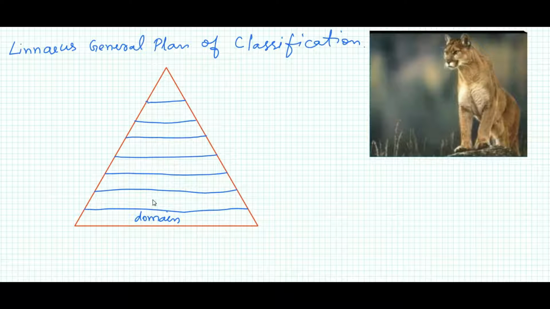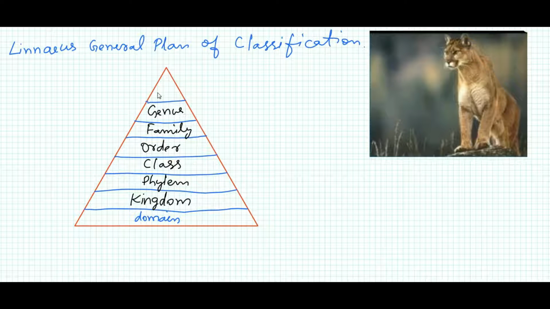The next level is kingdom. After that phylum, and thereafter class, order, family, genus. The lowest rank is species. When we study organisms belonging to a species, we notice that they have the most common characteristics.